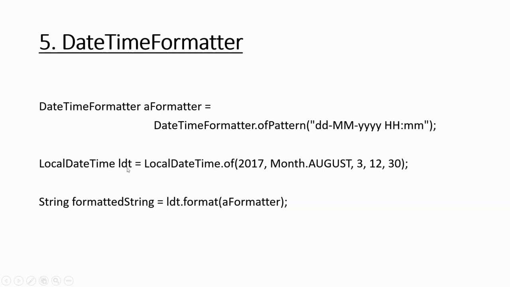So this local date time, which I am getting either for today or some particular year, I call dot format with this formatter. This formatter is a DateTimeFormatter, which has a particular pattern, and if you do a System.out on this, it will print your local date time in this format. Okay, hopefully that is clear.